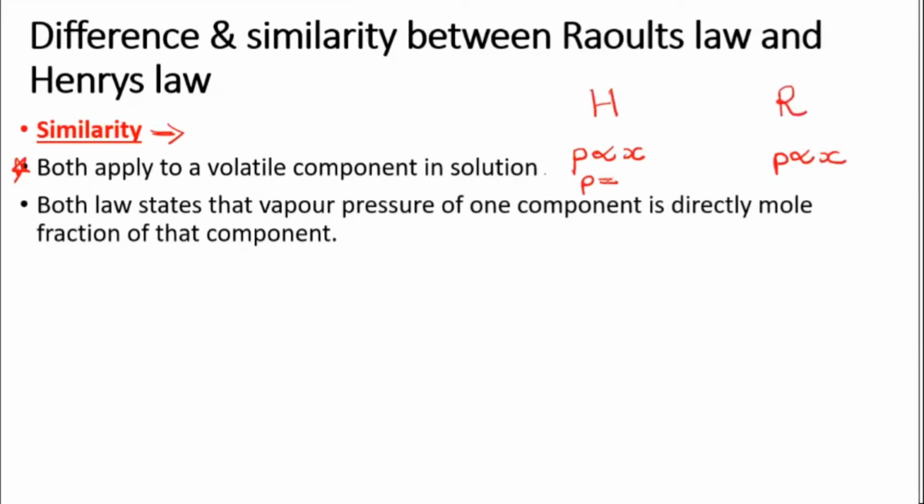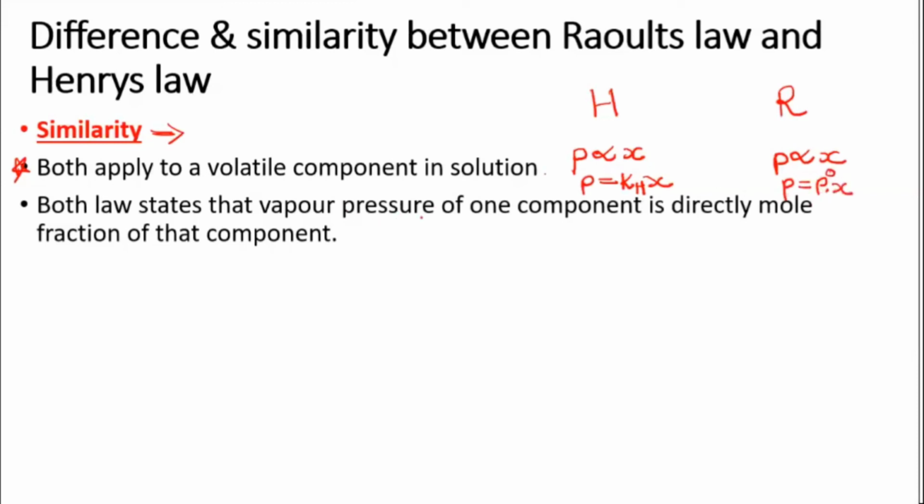Okay, and here we have removed that proportionality sign by putting a constant, that is Henry's constant KH into X. Here we have removed the proportionality sign by putting the constant, that is, whatever the component is, the pure vapor pressure you will get. So I will just write P naught into X. Okay, so this was another similarity.